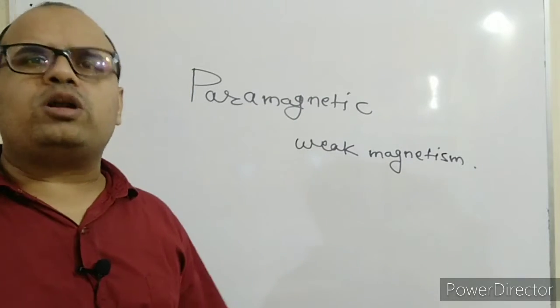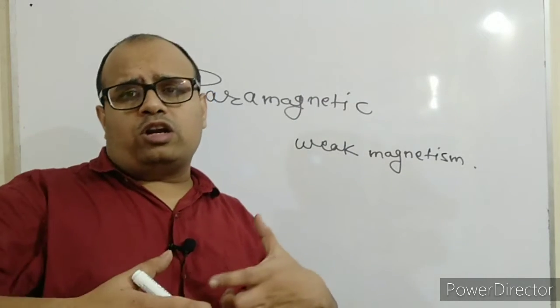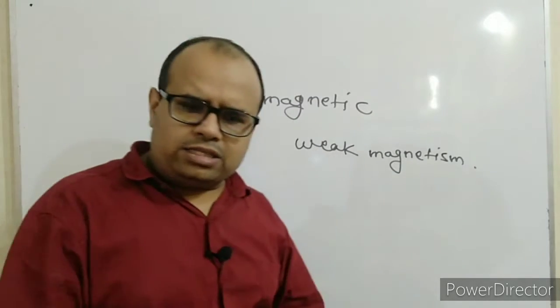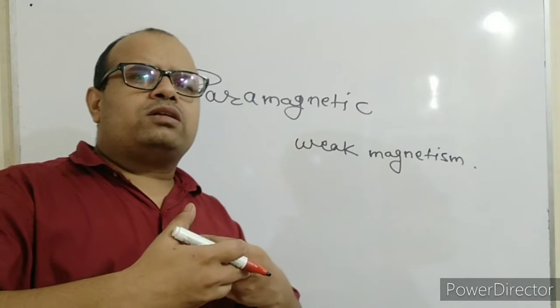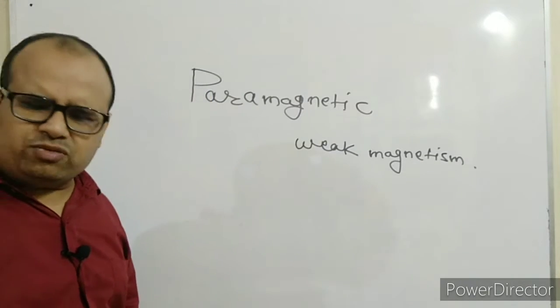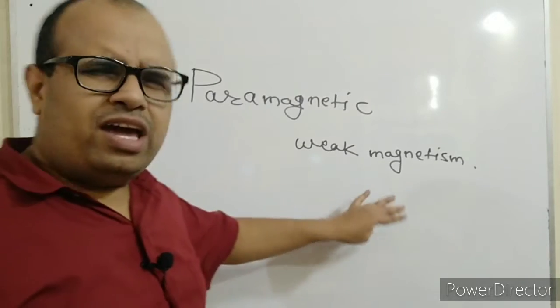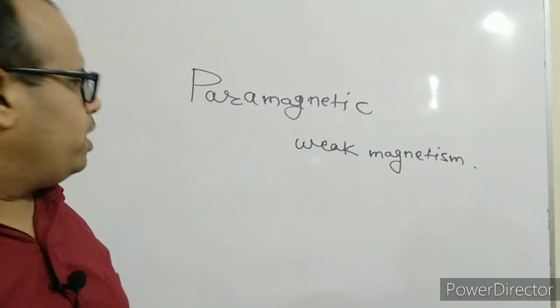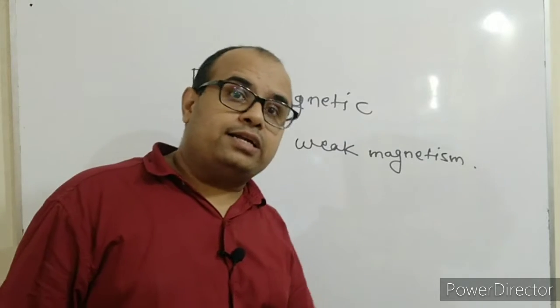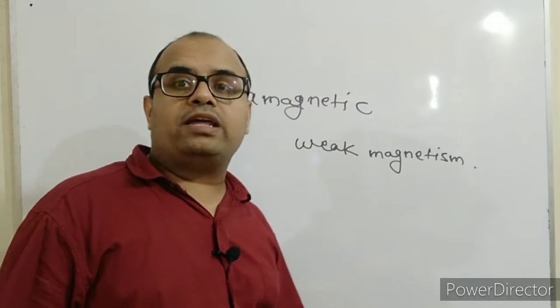It is not like they are not magnetized, but they are not completely magnetized. So they are magnetized, but they don't acquire complete magnetism. Such a magnetism is weak magnetism, or fairly enough magnetism. They get attracted towards the applied magnetic field.